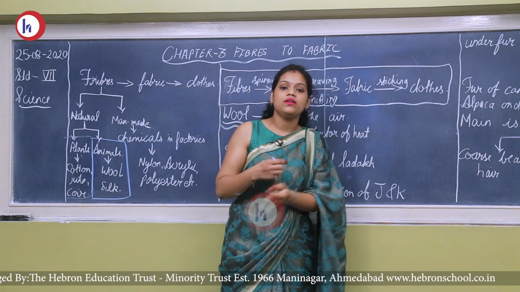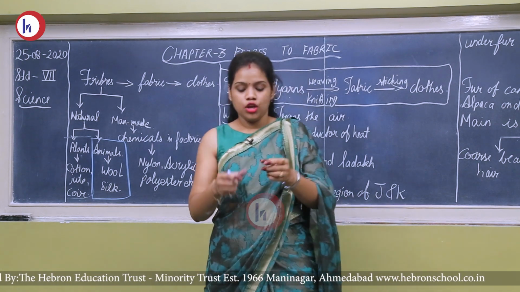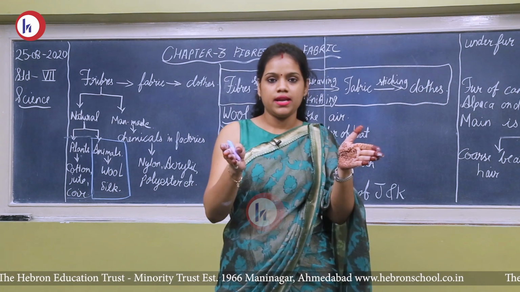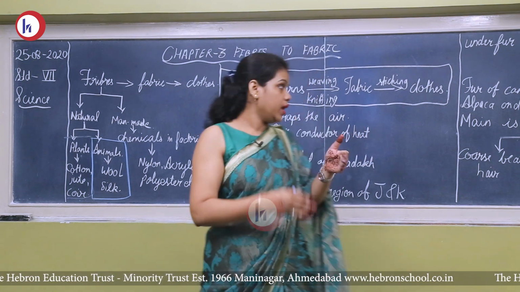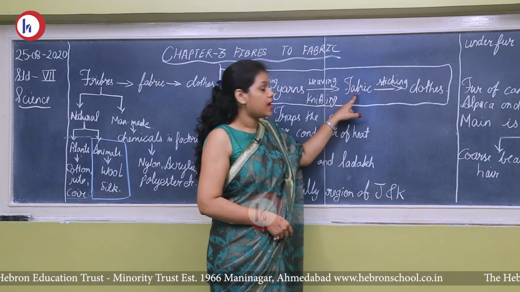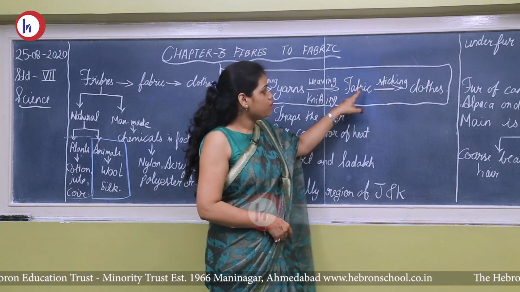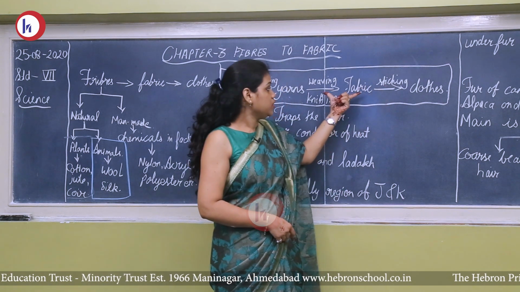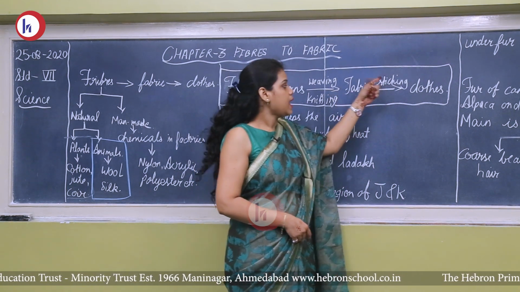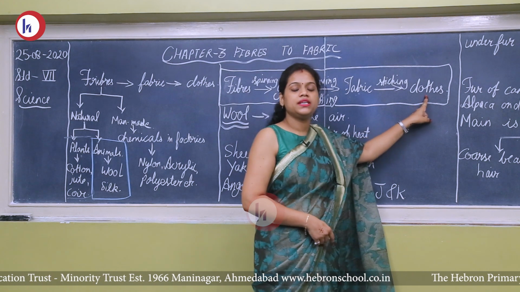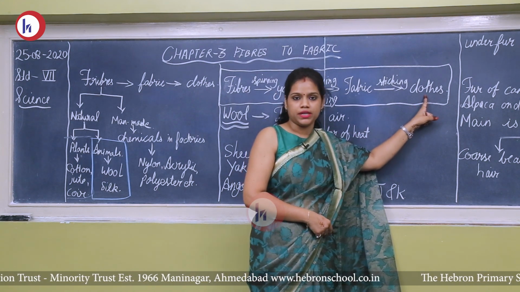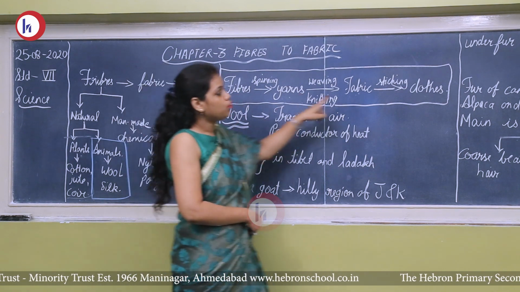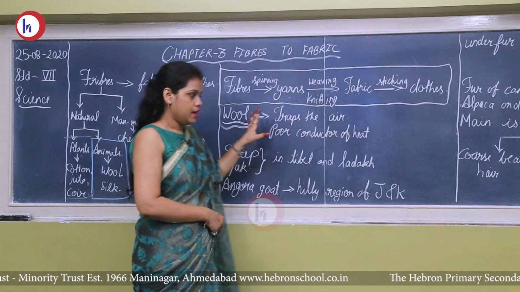You can see when somebody is knitting a sweater, they take the balls of wool and knit them to prepare two portions, front and back. Okay, so those two portions are fabric. After that what they do, they stitch those two portions of the woven cloth or fabric, and that stitching completes it and makes it a cloth or sweater. Okay, so this is the basic process of converting fiber into clothes that we are going to discuss now.